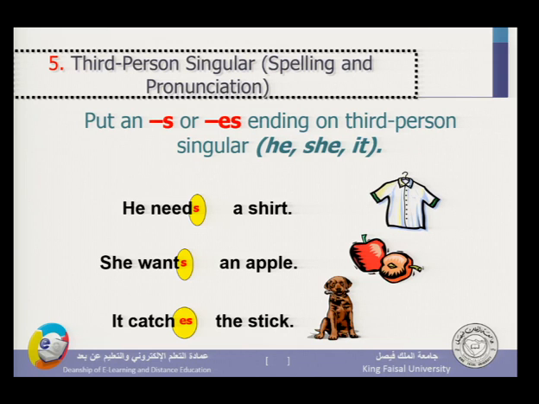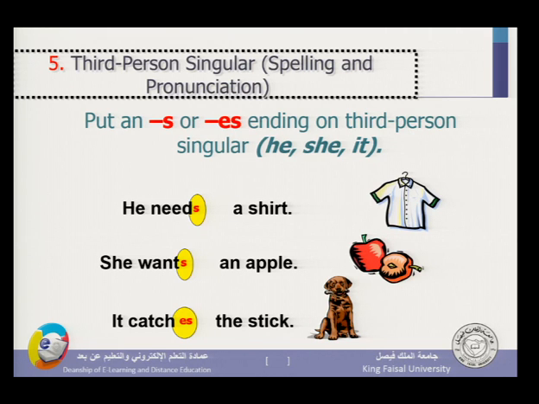Notice, third person singulars, spelling and pronunciation. Put an S or ES ending on third person. He need becomes he needs when it is preceded by he. So I say he needs a shirt. She wants an apple. It catches the stick. Notice, which is very important. In all of these three examples, I used S.